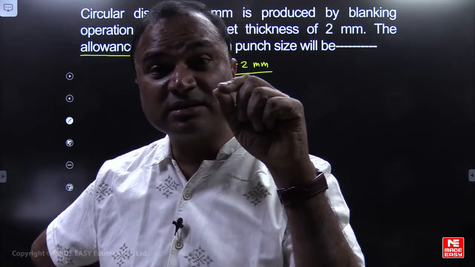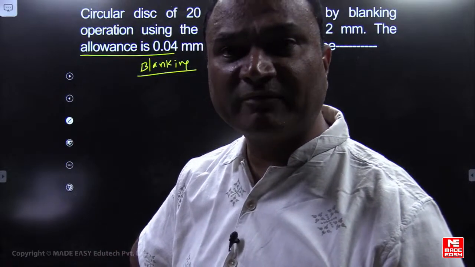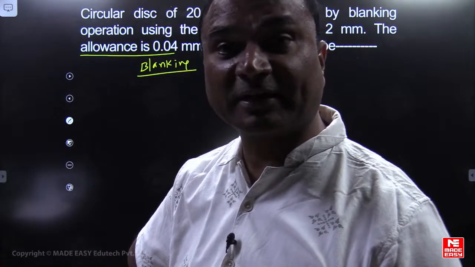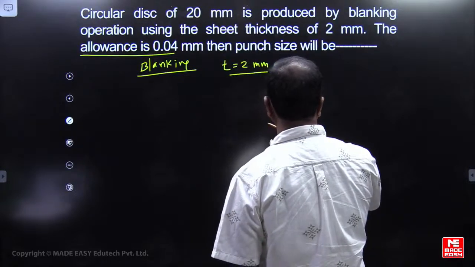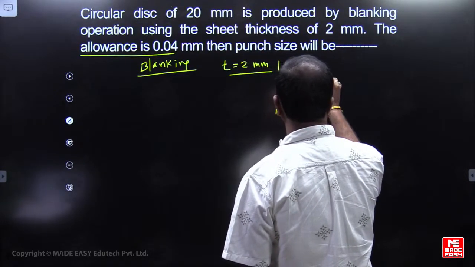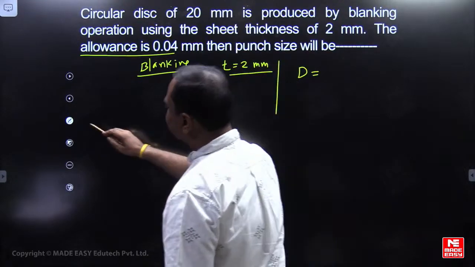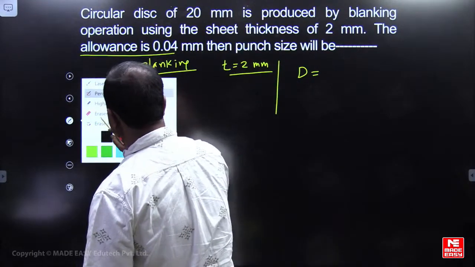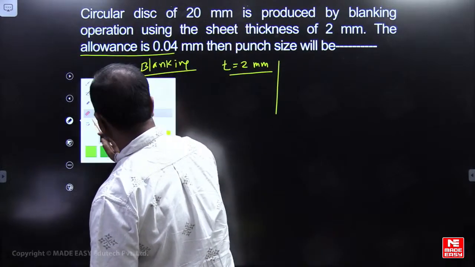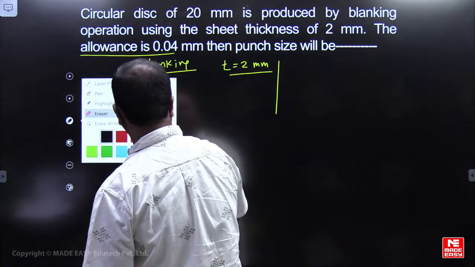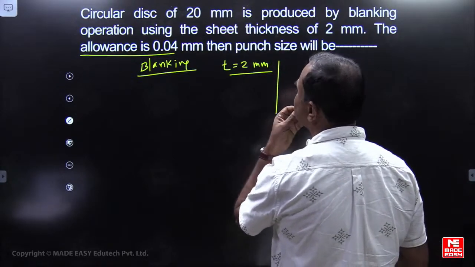Die allowance or punch allowance is not given. Please observe here. If die allowance or punch allowance is given, let us say this is a blanking operation, so the die size is fixed.